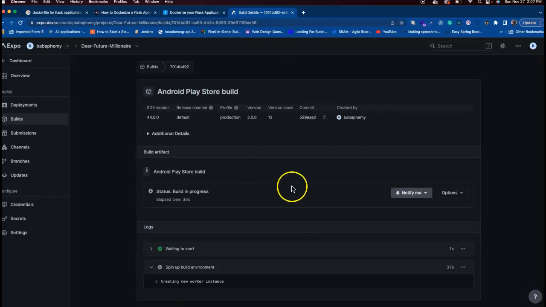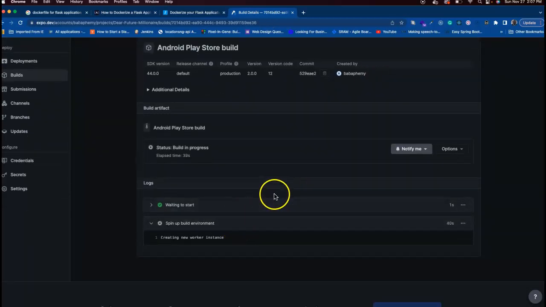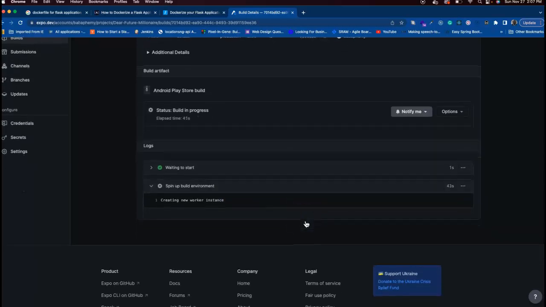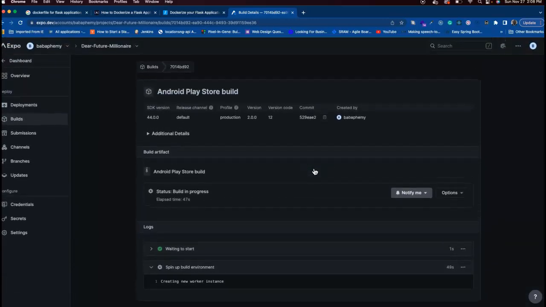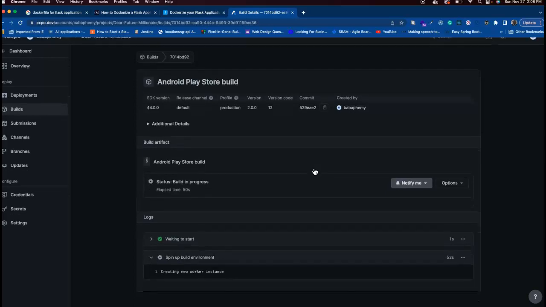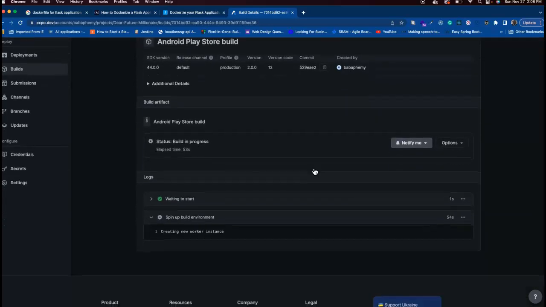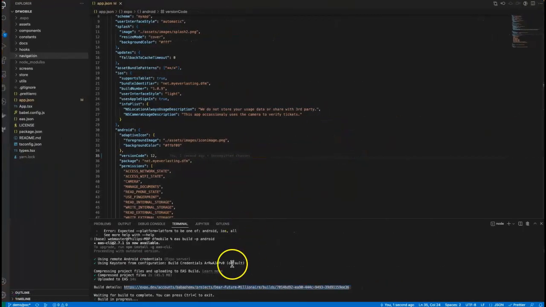Oh, what did I do? I was supposed to build an app bundle, so I'm not sure whether it's building a bundle or APK. I'm supposed to specify bundle or APK. I didn't do that. I will likely cancel this build and try again, but let me check if the default is bundle, then I will not cancel it. But if it's not, then I will have to.